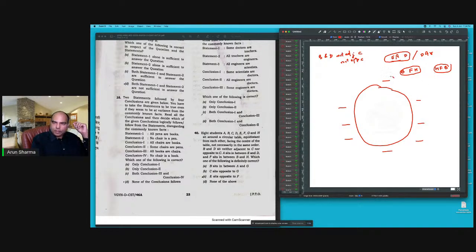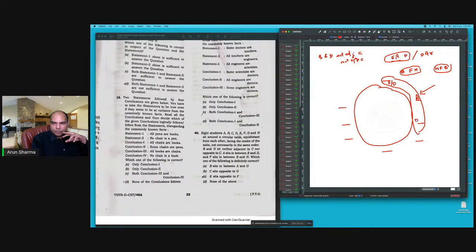Suppose in circular arrangements, the best thing is that at the start you have the option to place whichever one you want. So for EAD, if you place A, A will come here. If I use these three places, E and D can either be here or there.